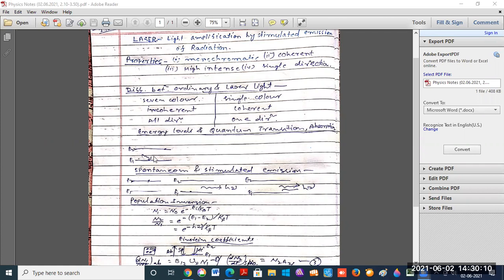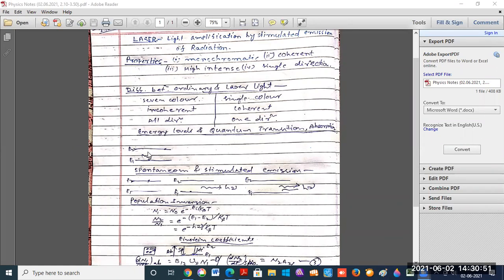Now we can say an atom in the lower energy level state E1, a photon of frequency mu, if mu is the frequency of this photon, can excite the atom to a higher energy level, provided the energy, we know that E is equal to h mu. Here I have written E is equal to h mu. E is the energy of the photon. So the absorption process will take place according to this figure.